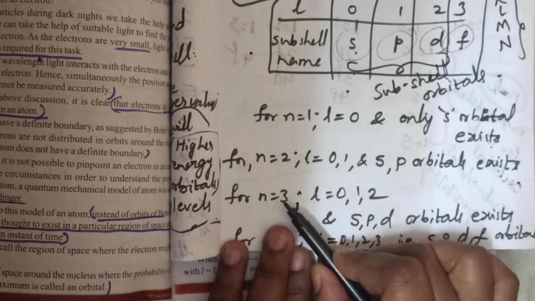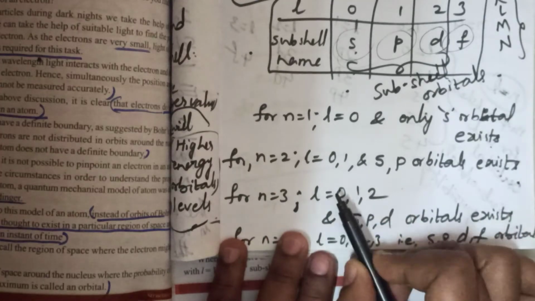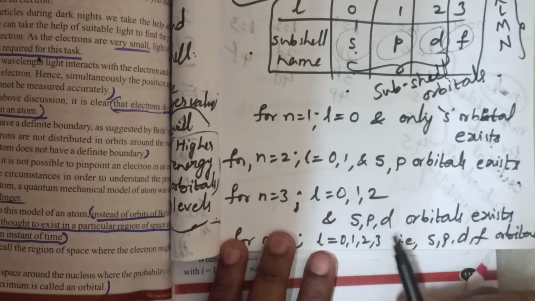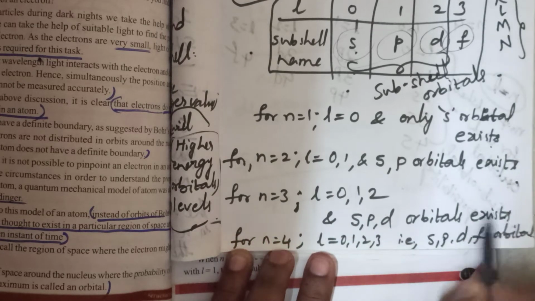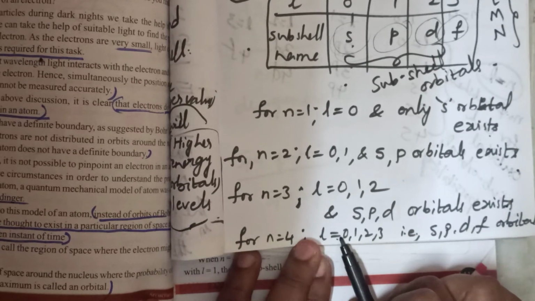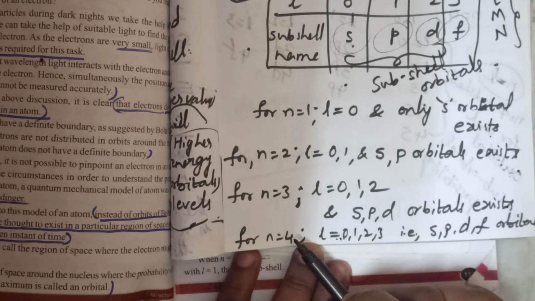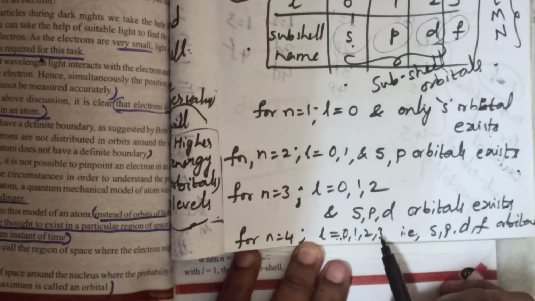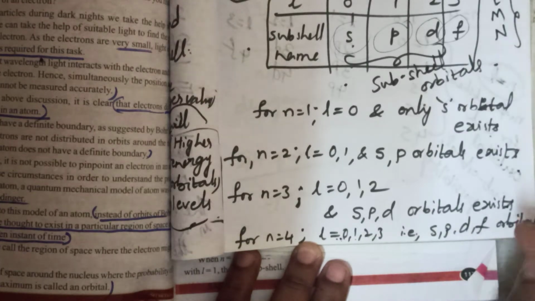That means 3 minus 1 is equal to 2. So L value is 0, 1, 2. Up to 2, SPD orbitals exist. For N equals 4, L value starts with 0 and ends with N minus 1, that means 4 minus 1, 3. 0, 1, 2, 3. L values are these. So SPDF orbitals exist.